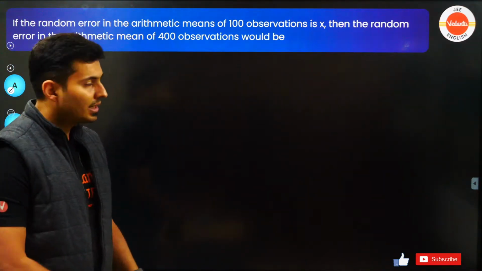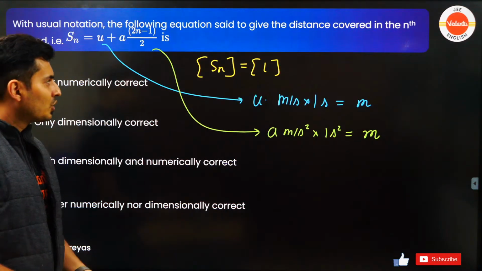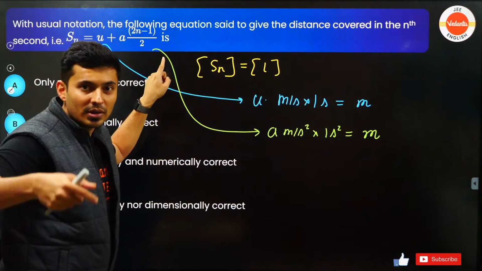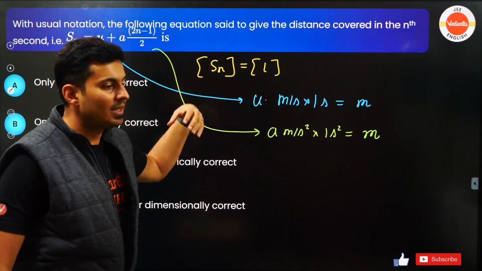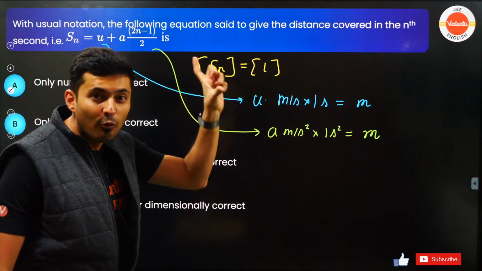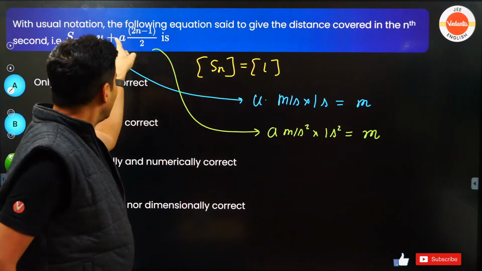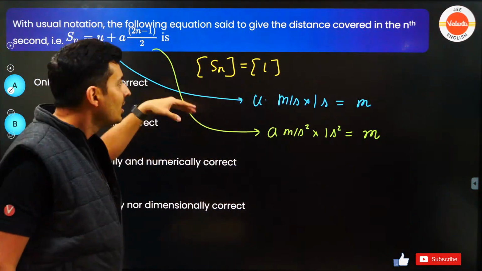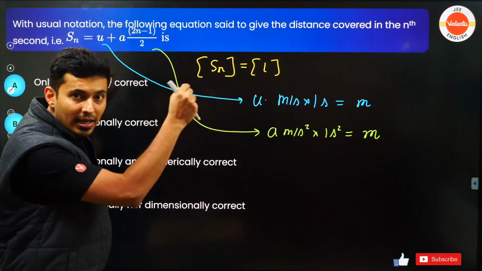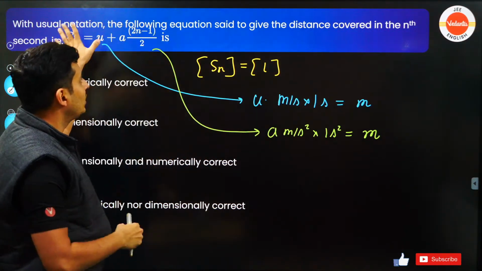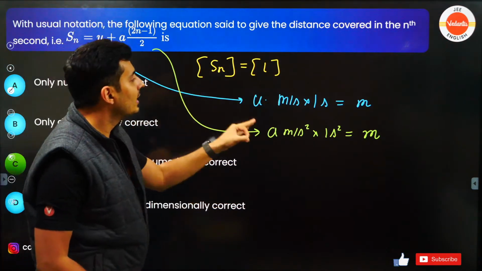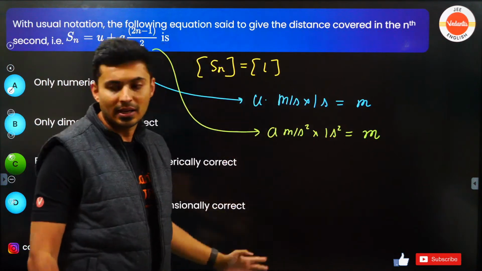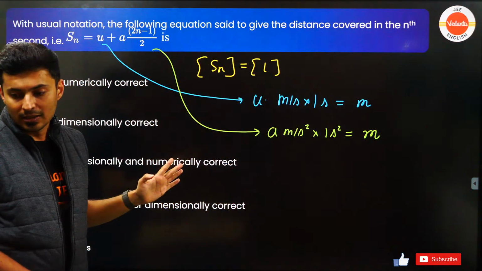So basically what happens, when you derive, and you substitute in the derivation, Snth is Sn minus 1, that 1 which is there in the derivation stays. And we know 1 into any number is any number, so that 1 just vanishes off. If you stick with that derivation and substitute that 1 everywhere, don't leave that 1, you will see that it stays dimensionally as well as numerically correct. I hope that is clear.